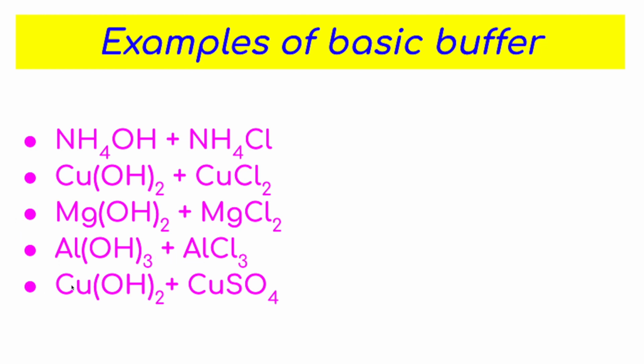Again, Cu(OH)2, when it reacts with H2SO4, will give you Cu(OH)2 plus CuSO4. It has a pH greater than 7, and its pH value will remain constant, and therefore it is called a basic buffer. Like this, you can prepare different examples of basic buffers.